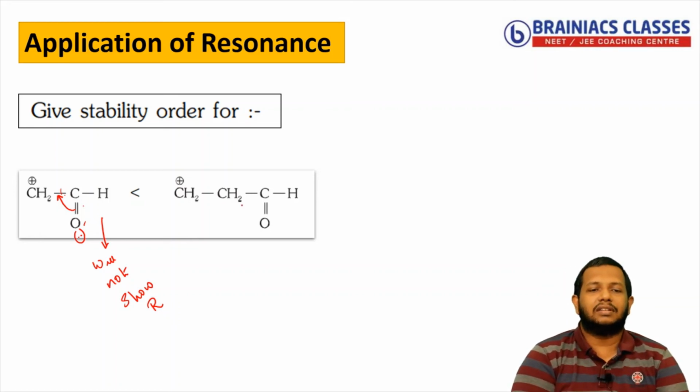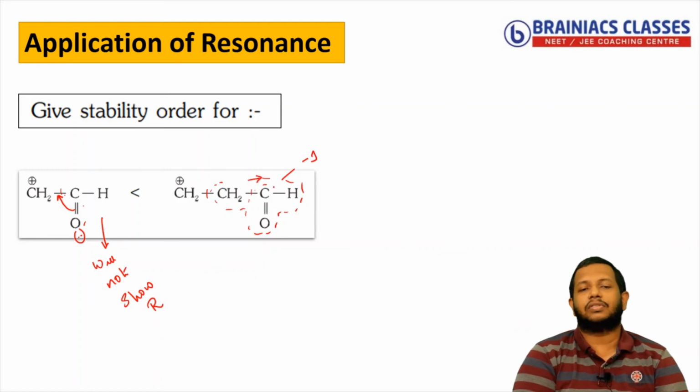Now looking at this one, there is no resonance. Single bond, double bond, no resonance. But I know that the CHO group is connected here, that is having a minus I effect. So that will attract the electron towards this direction. And here the CHO group is present, but it is very much near to the plus charge. So here I can apply only the inductive effect.